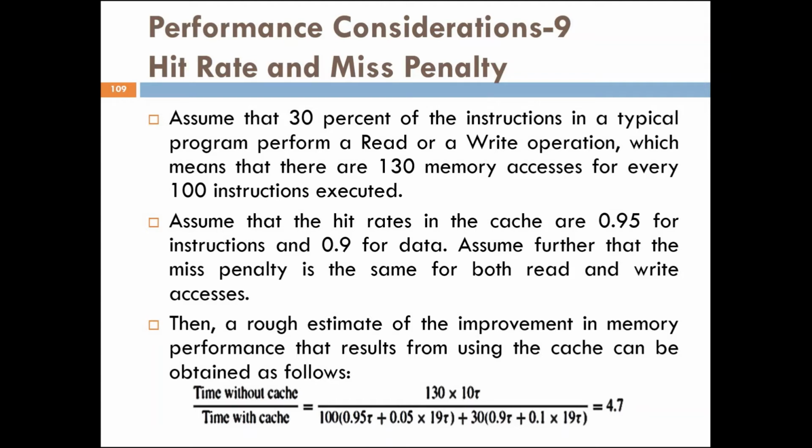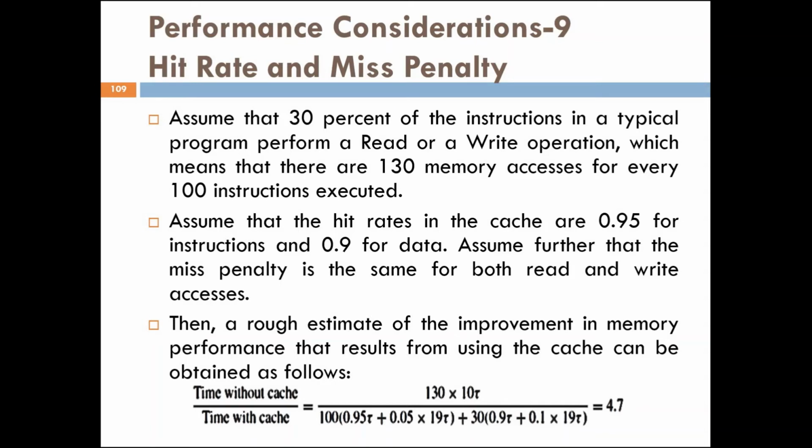Assuming that the hit rates in the cache are 0.95 for instructions and 0.9 for data, and assume further that the miss penalty is the same for both read and write accesses, then a rough estimate of the improvement in memory performance that results from using the cache can be obtained as follows, that is, time without cache and time with cache.